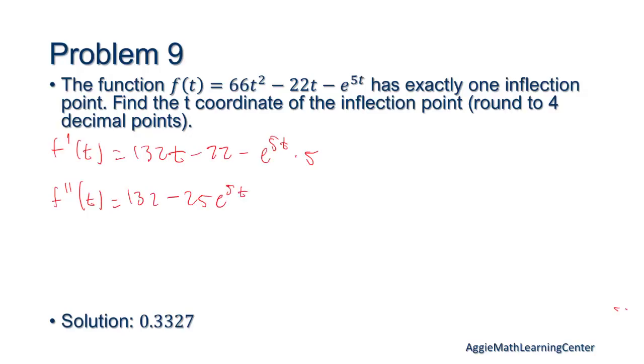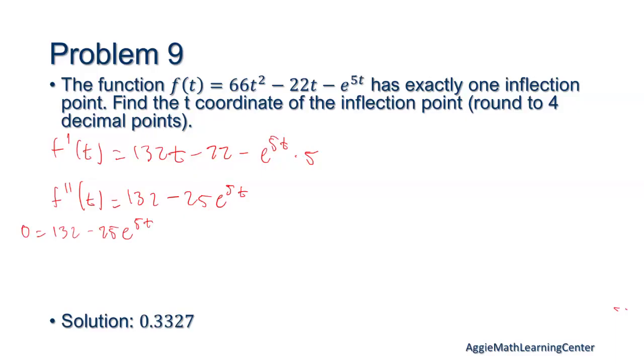Because I took my 5, multiplied by that another 5 by taking the derivative again. That's how I got 25. Wait, so why did 22 become 25? Oh, right, because 5 times 5. Yes. Does anybody want me to write it out? Okay. Cool. Then we set this equal to 0. 0 equals 132 minus 25e to the 5t.